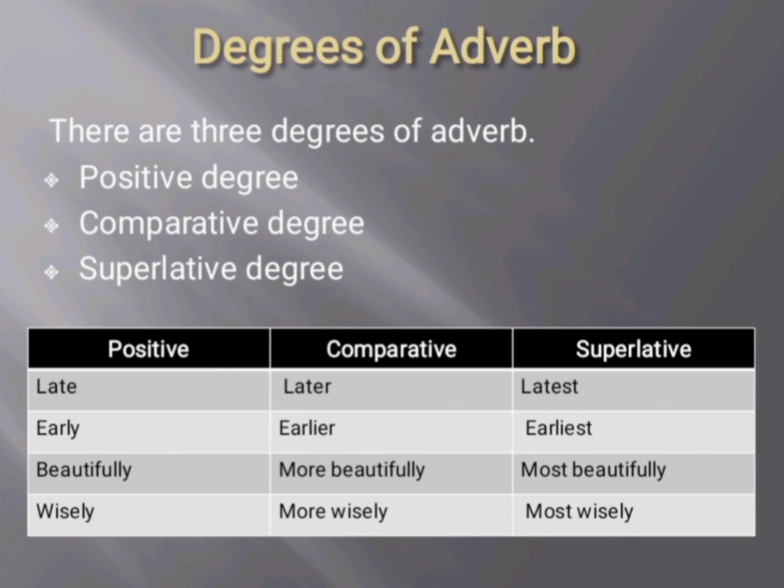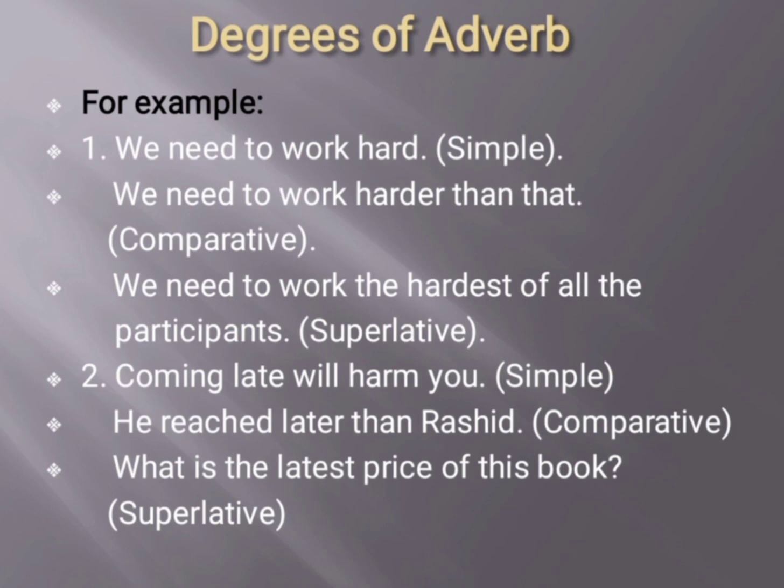Beautifully is the positive degree, more beautifully is the comparative degree, and most beautifully is the superlative degree of adverb. Wisely is the positive degree, more wisely is the comparative degree, and most wisely is the superlative degree of adverb. Let's see the examples of degrees of adverb in the form of sentences. Let's see the first sentence.